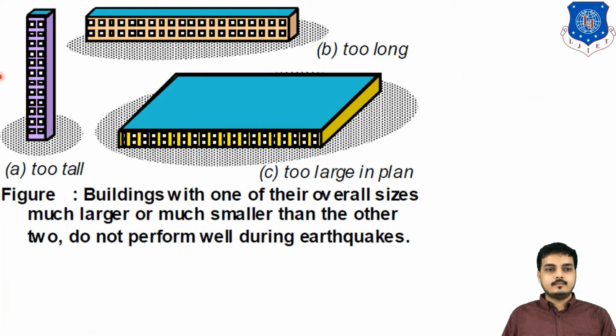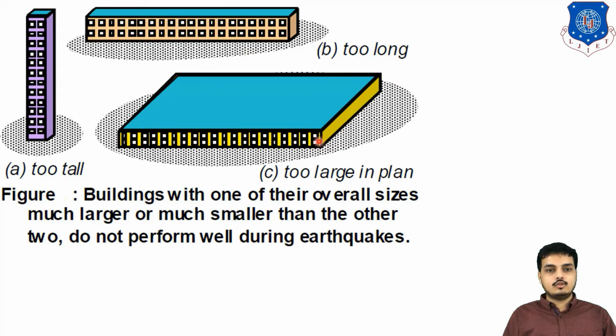Now look here, the building should not be too long. Now look, it's a kind of slender building where the width is less compared to the height. So this kind of building will not perform well during the earthquake. Obviously, such a building will resist horizontal forces, but along this direction it will not perform in a good manner. So such buildings should be avoided.